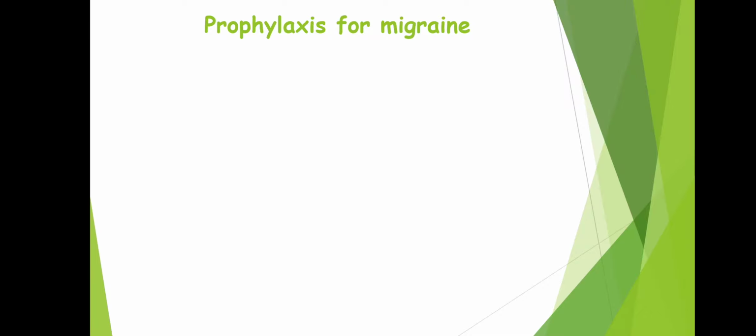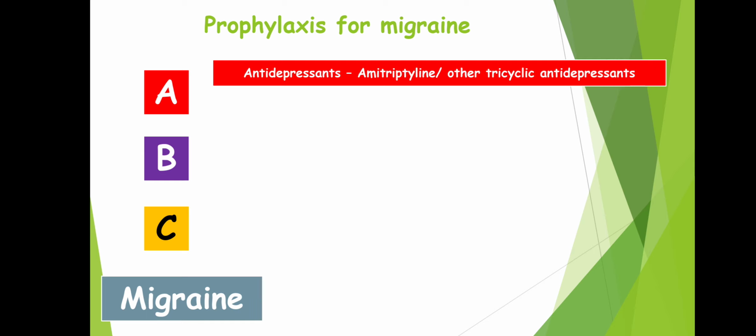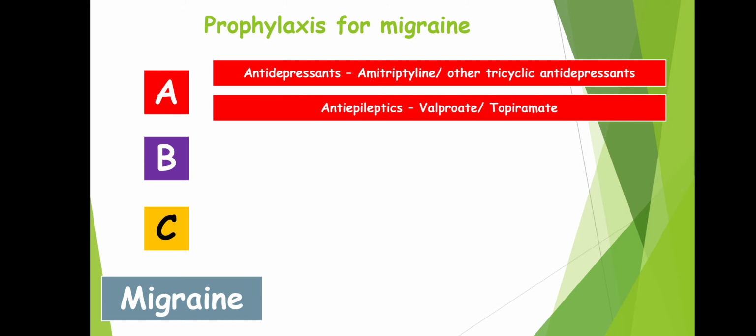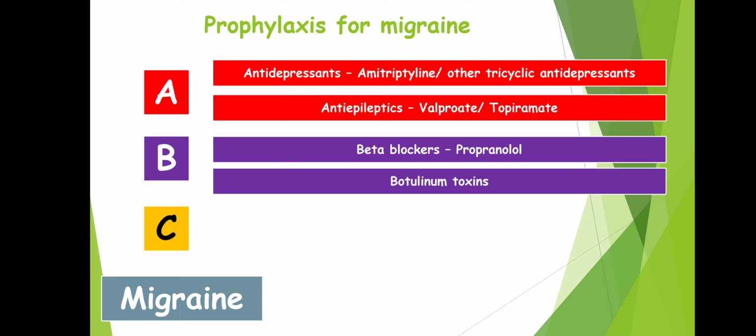For the prophylaxis of migraine, the drugs can be remembered by the mnemonic A, B, C migraine. A for antidepressants such as amitriptyline, imipramine or any other tricyclic antidepressant. Another A is for anti-epileptics such as valproate and topiramate. Next, B for beta blockers such as propranolol, which are widely used for prophylaxis. Another B is for botulinum toxins.